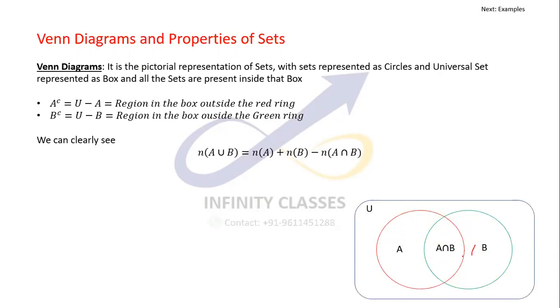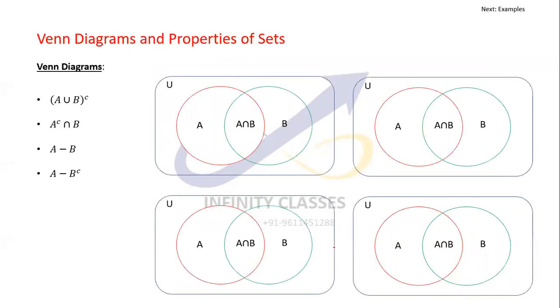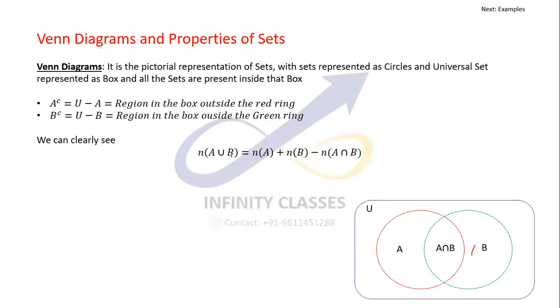So through Venn diagrams, we can easily see how things will look. I'll try to draw some graphs for you in the later slides.